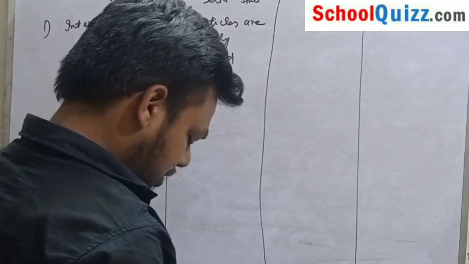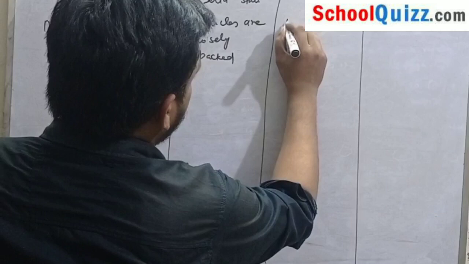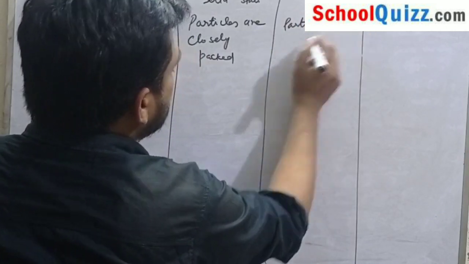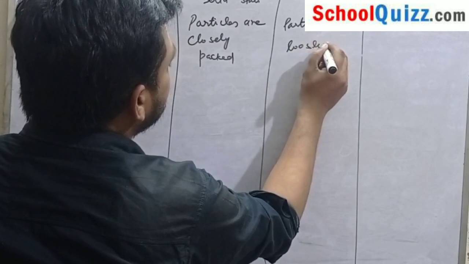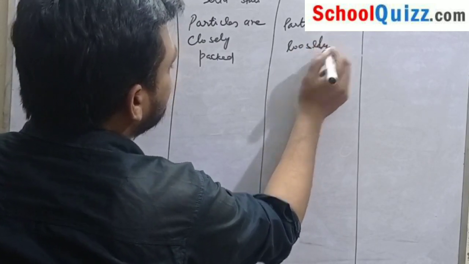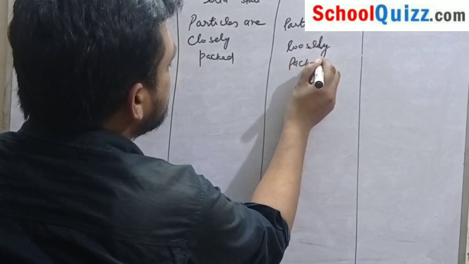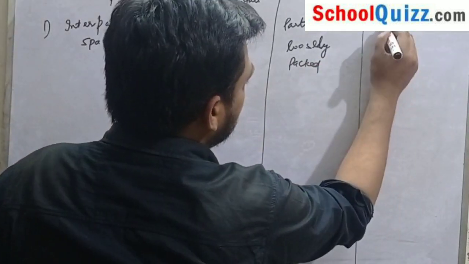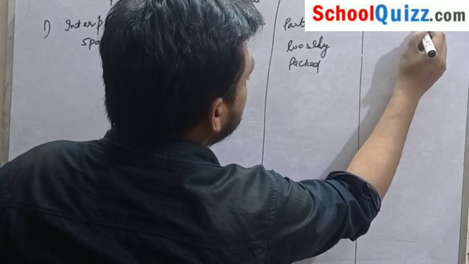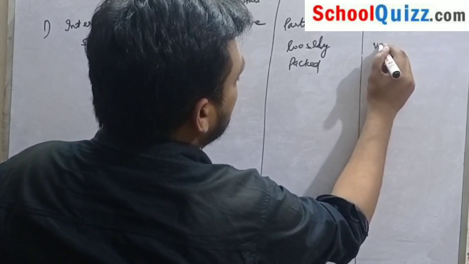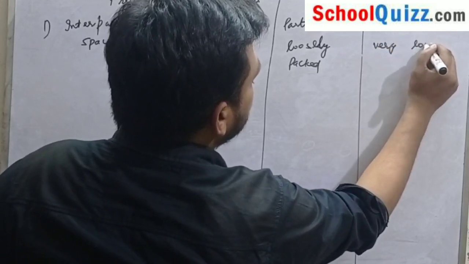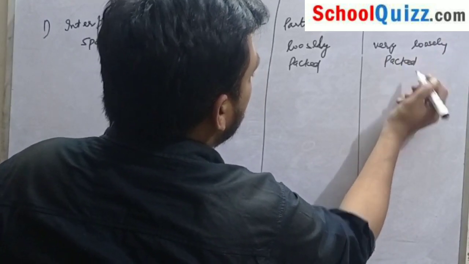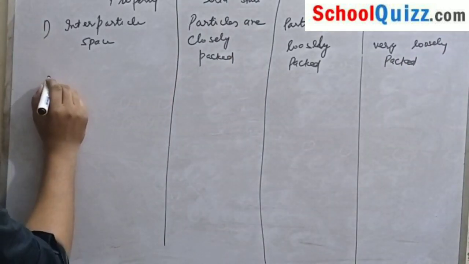In liquids, the particles are loosely packed, and in gases, the particles are very loosely packed.